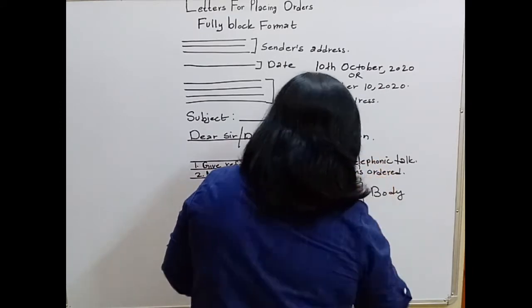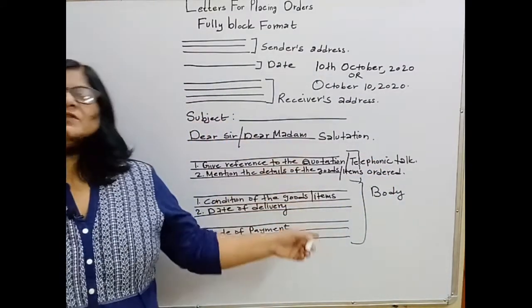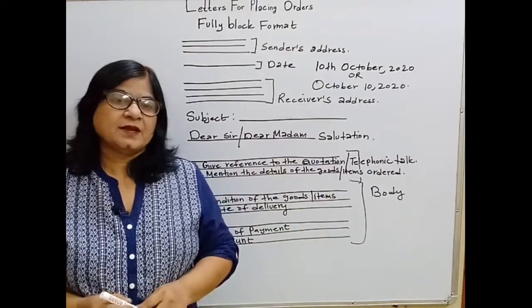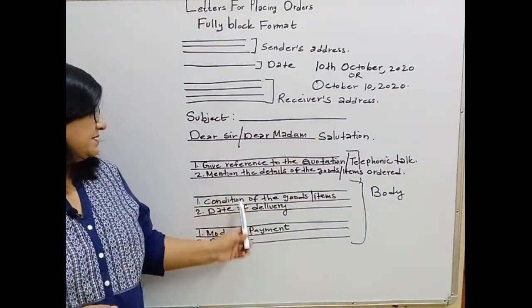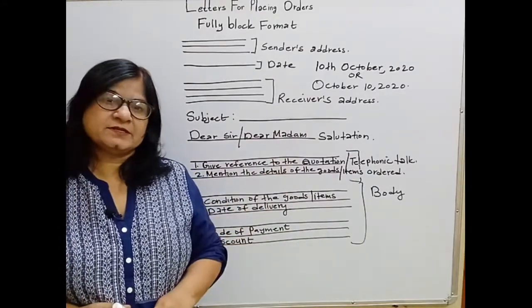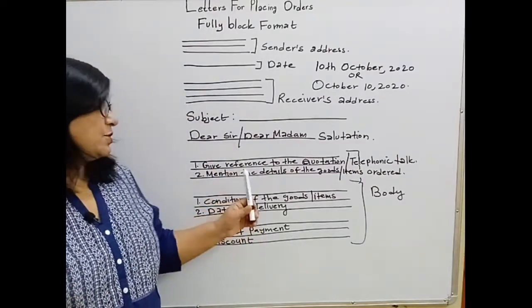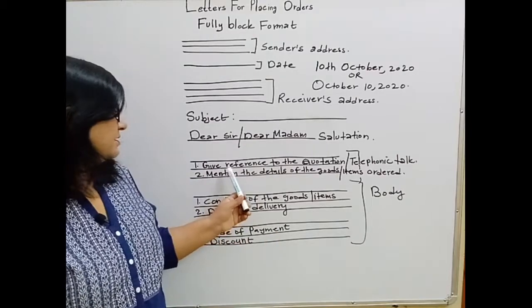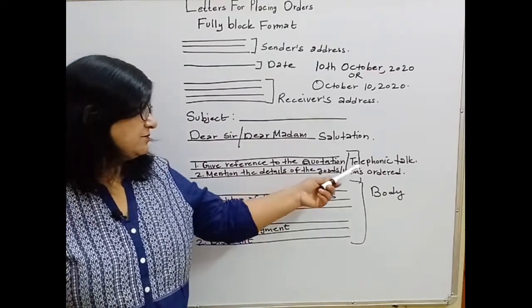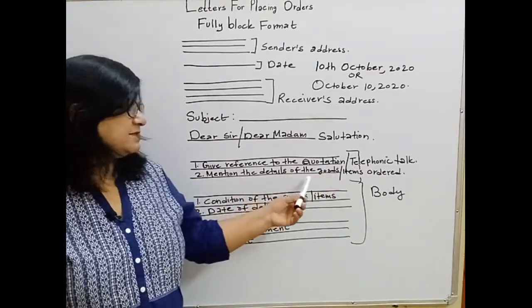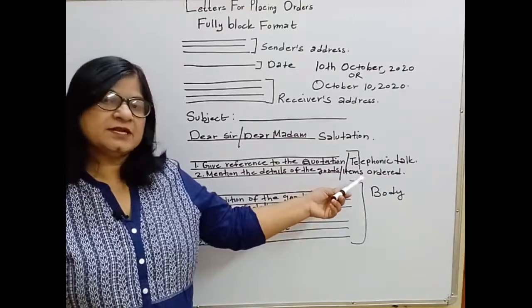Okay, this is the body of the letter, and we have to remember these 6 points. In each paragraph, we have to write 2 points. Number 1, give reference to the quotation or telephonic talk. Mention the details of the goods or the items that you have ordered.